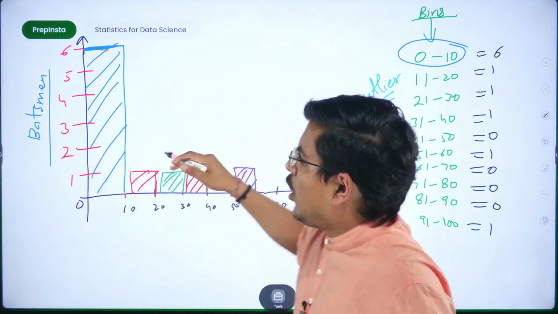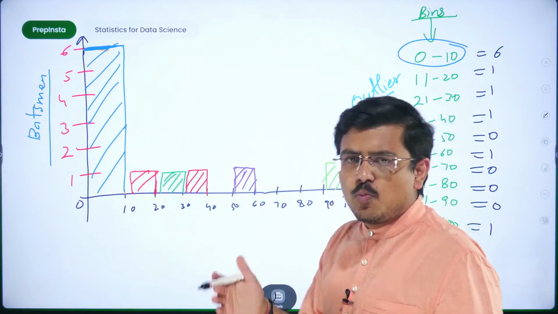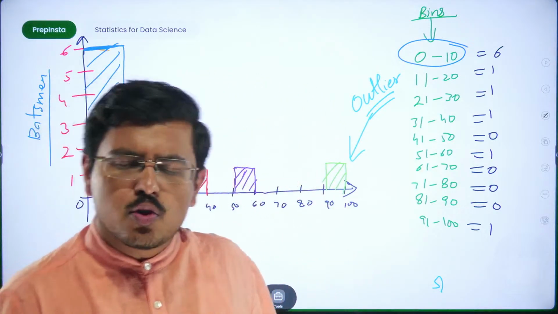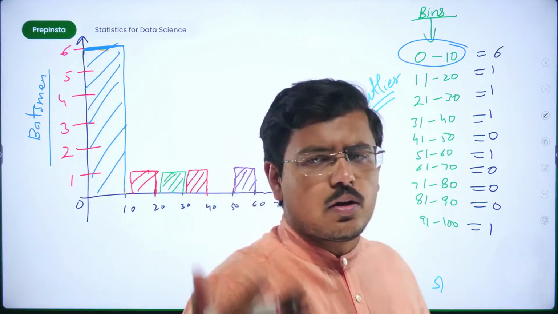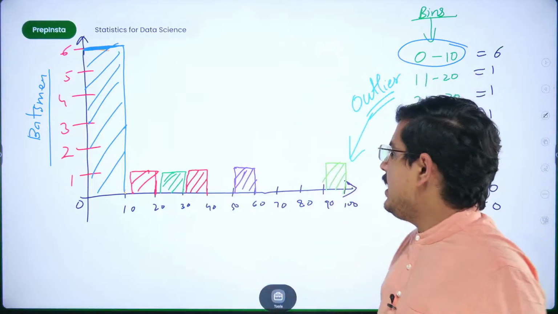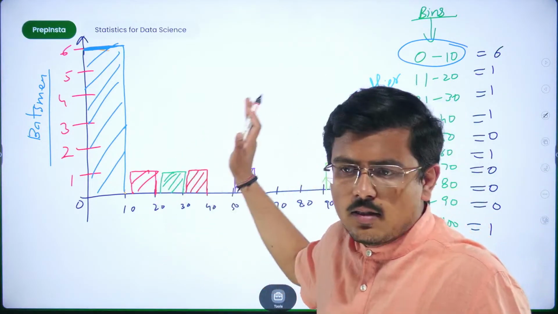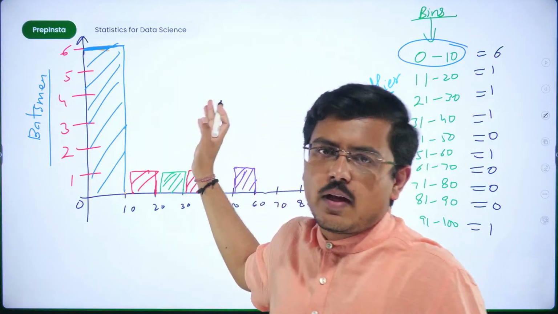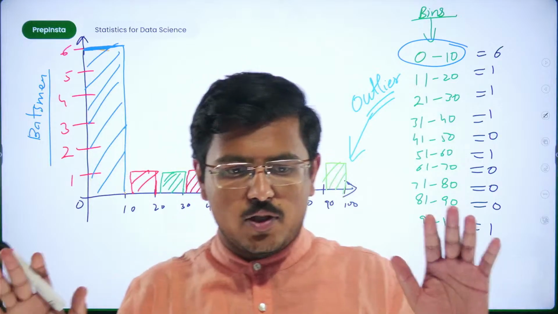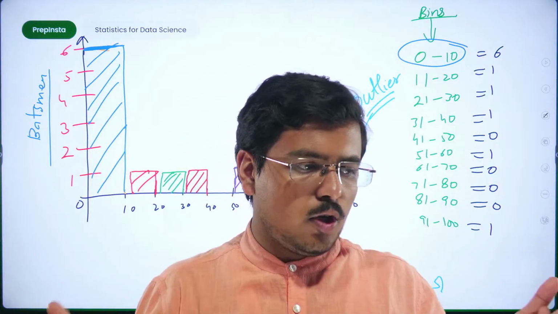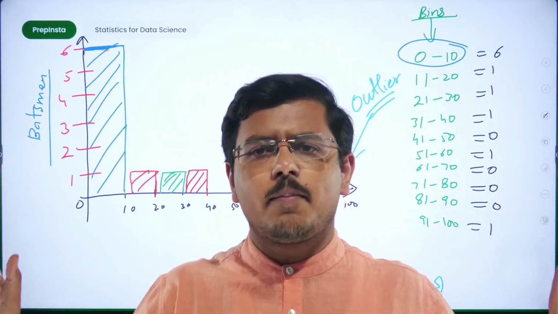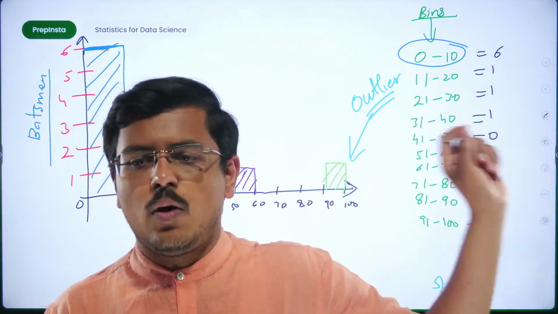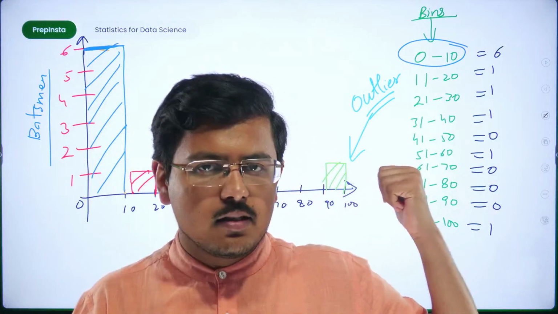Fine. Now there are various other things, which are smoothing of histograms and probability distribution functions. So we'll study them in the subsequent classes when we study probability. But for now, this is the basic of data science statistics where histograms are used. I hope this much is clear. If there is any doubt, go ahead, ask it out. वरना यहाँ पे आज wrap up करते हैं. It was an easy thing, but it is important to understand what exactly histograms are.